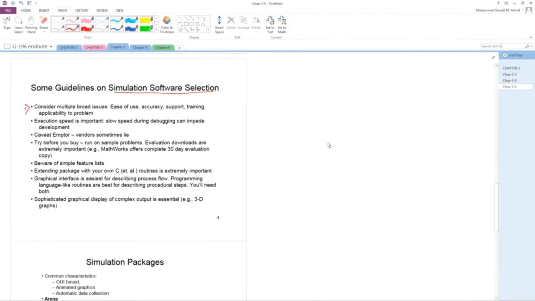Number one guideline is consider multiple broad issues. You will select software which is easy to use, with good accuracy, and which will support training. Inside the software it will have more training and more support to use it. So you will select the software which is easy to use, accurate, and has support and training.